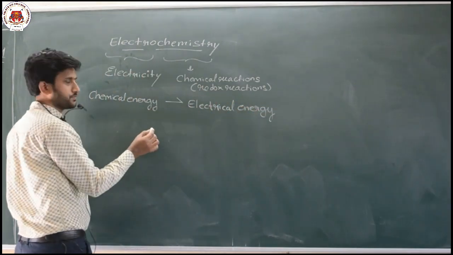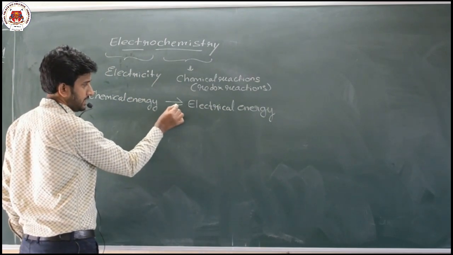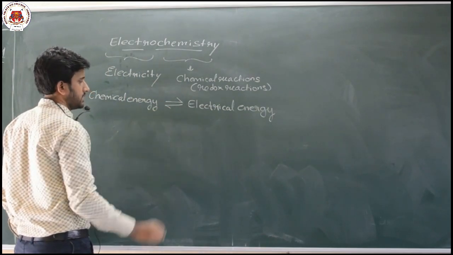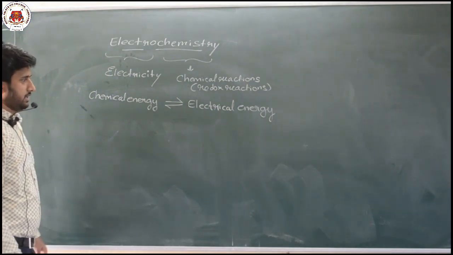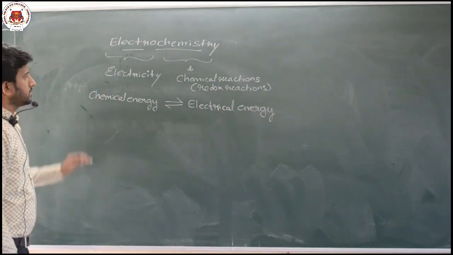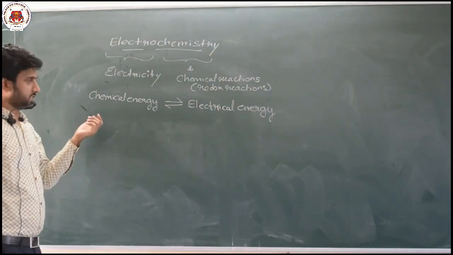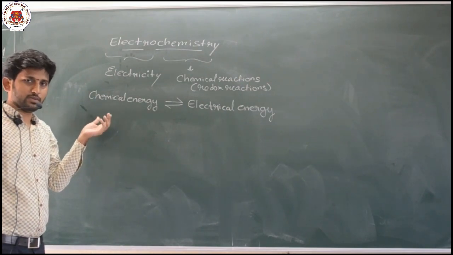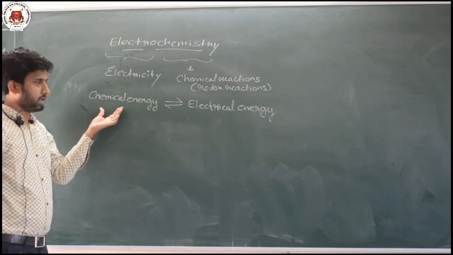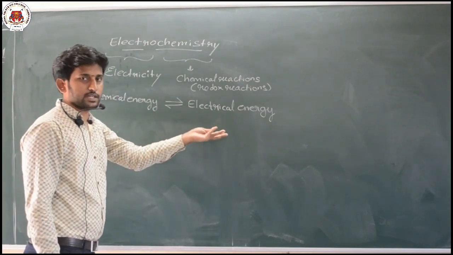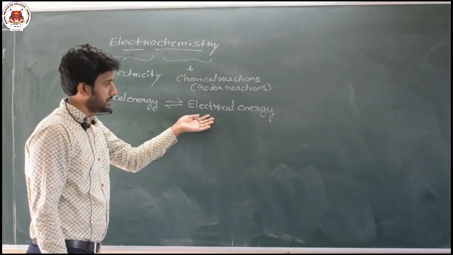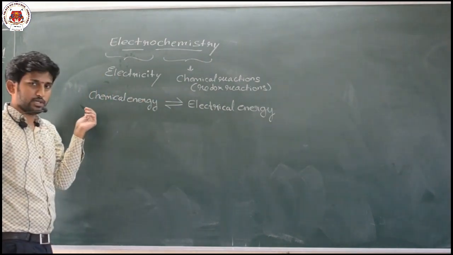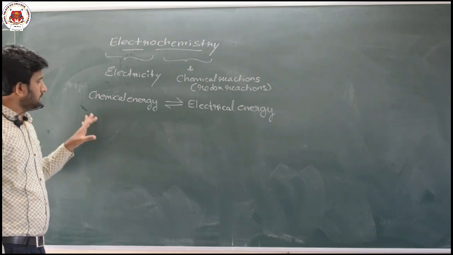That means electrical energy can also be converted to chemical energy. So what is electrochemistry? It is a branch of chemistry that deals with interconversion of chemical energy to electrical energy and vice versa. That means electrical energy to chemical also.